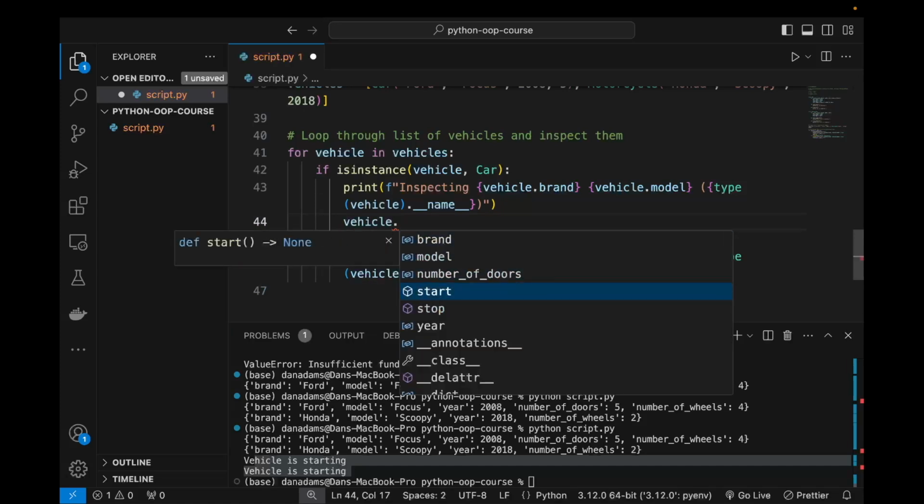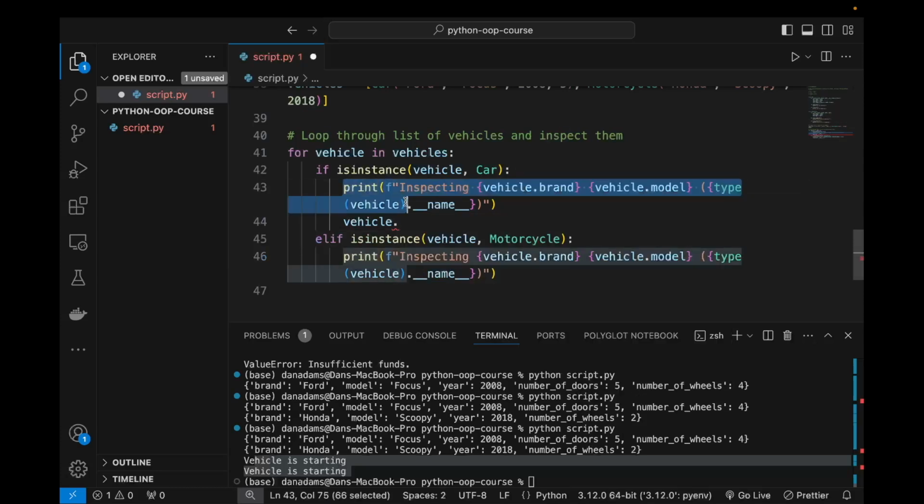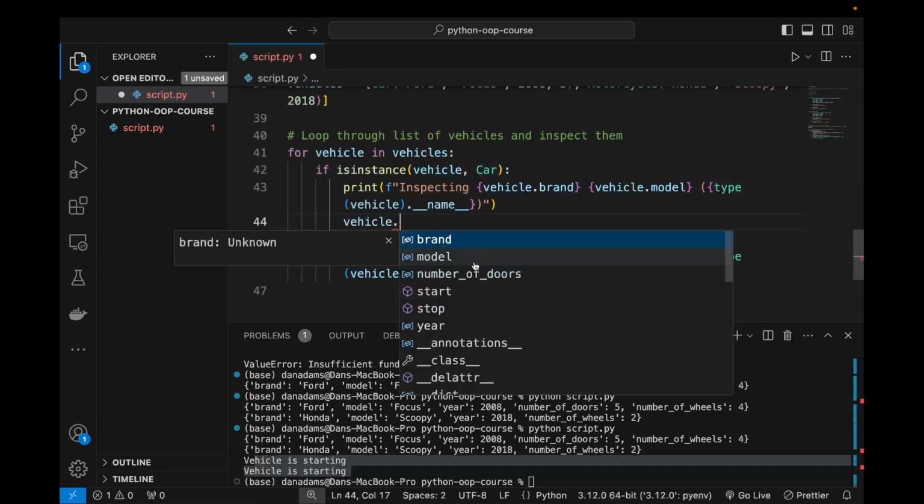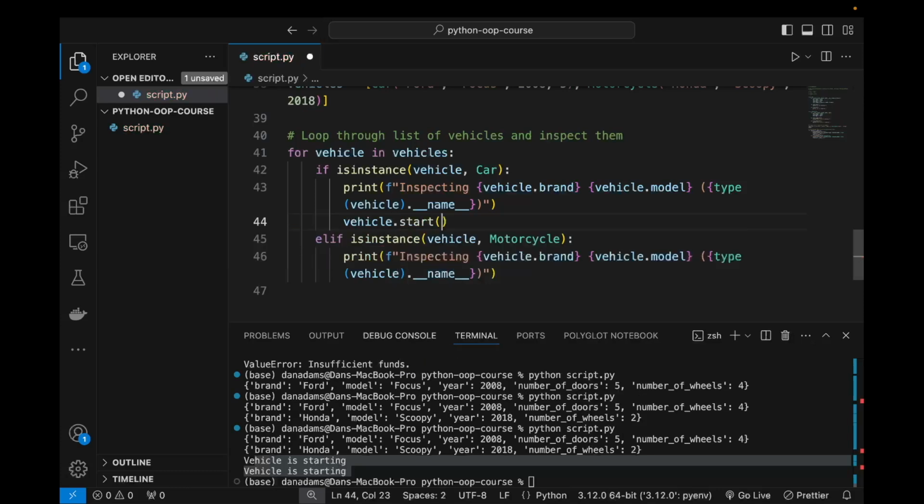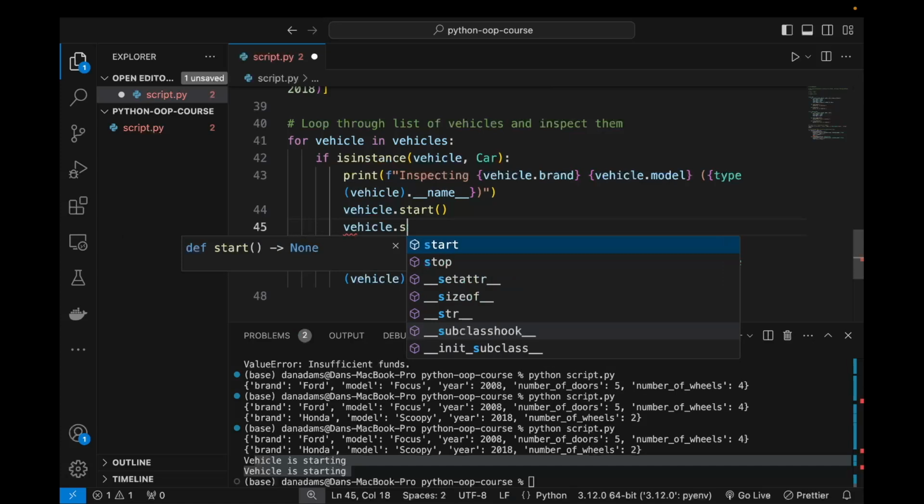So you can see here that Python knows that we are dealing now with a car object because we've checked that it's a car object. It's known, I think, as type narrowing, where Python knows that within this if conditional block we are dealing with a car object because we have checked and ensured that it's a car object here. So you can see VS Code now is providing us with all of the methods and attributes that are available on car objects. So we can call the start method and we can call the stop method.